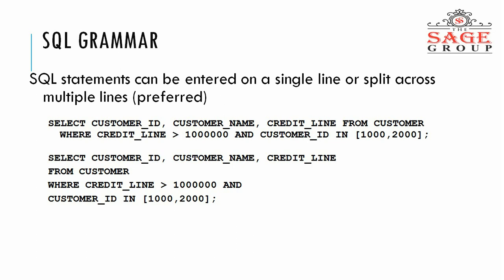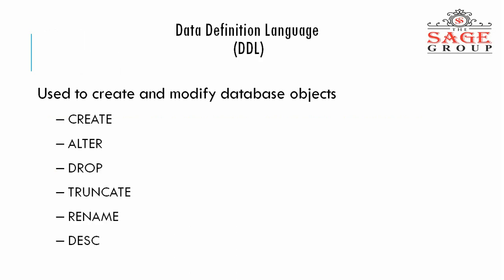So that is a statement having more than one line. This rule tells that it can be a single line or split across multiple lines, so there is no issue regarding this. Okay, there are some rules.